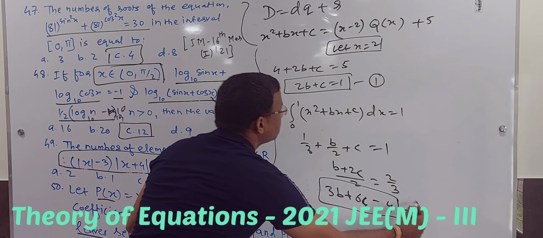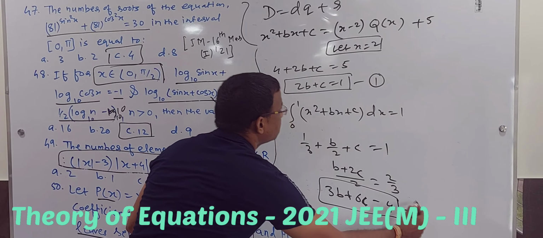So 2b plus c is equal to 1 and 3b plus 6c is equal to 4. So we can solve this too. It is 2b plus c, so let me make it 6c. When I make it 6c, the equation will be multiplied by 6. So it will be 12b plus 6c is equal to 6 and 3b plus 6c is equal to 4.